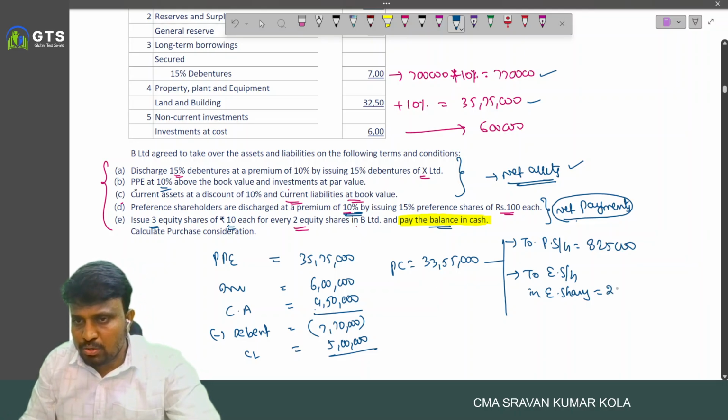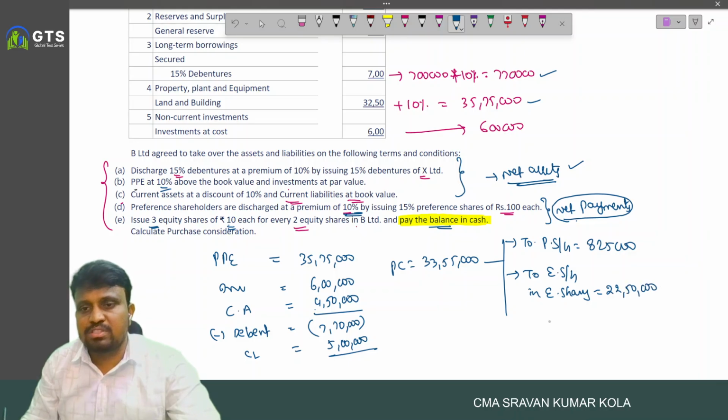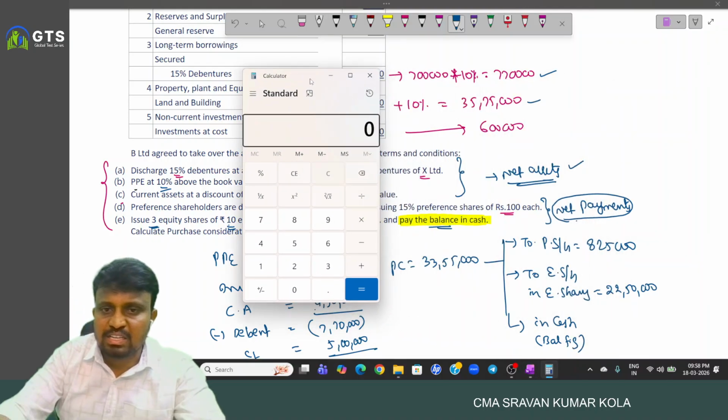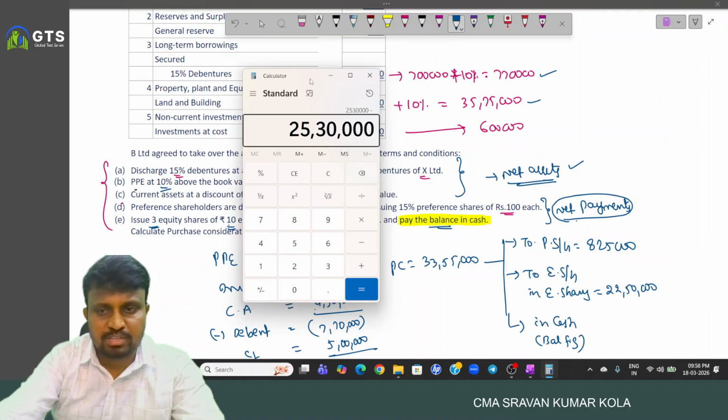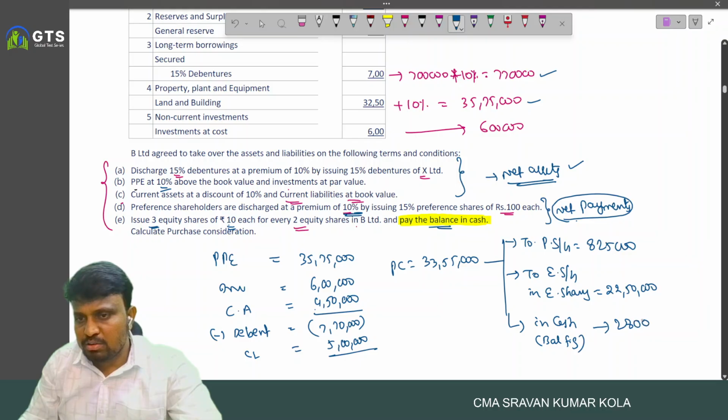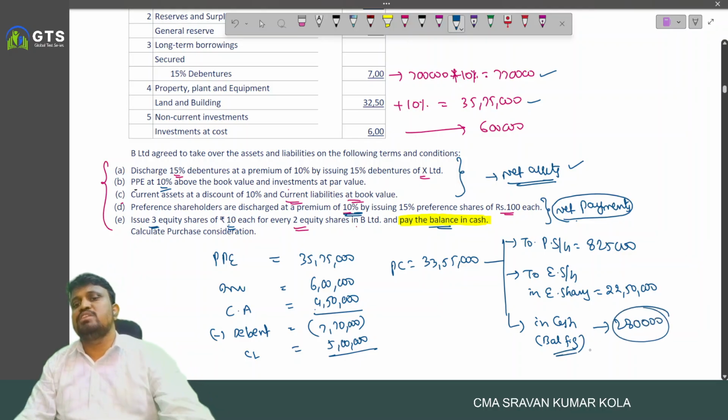So nothing but 2,25,000 into 10, 22,50,000. Then what is the amount in cash? Nothing but the balancing figure. So 33 lakh 55,000 minus 8 lakh 25,000 to the preference shareholder, minus 22 lakh 50,000 in terms of equity shares, and the remaining amount is 2 lakh 80,000, payable in what?